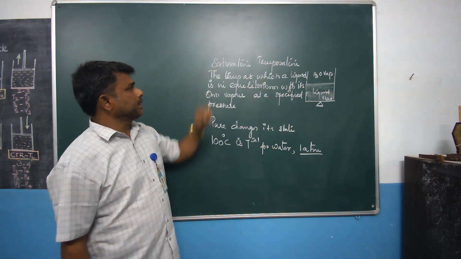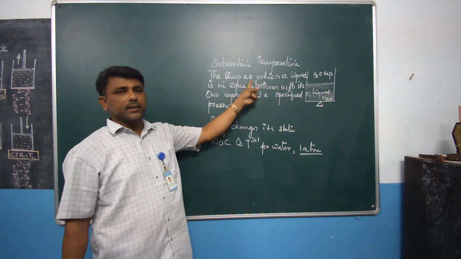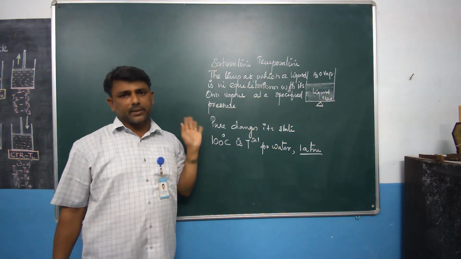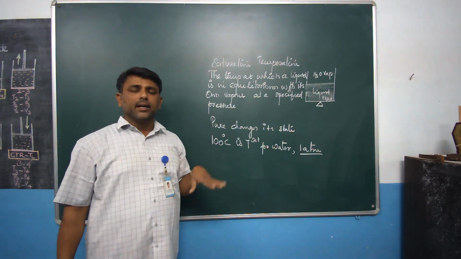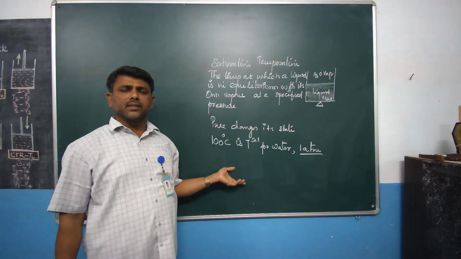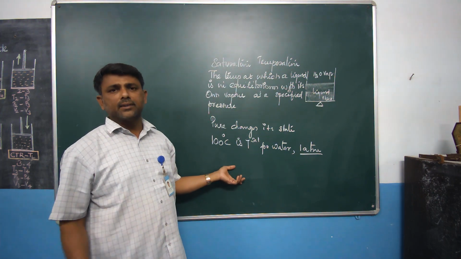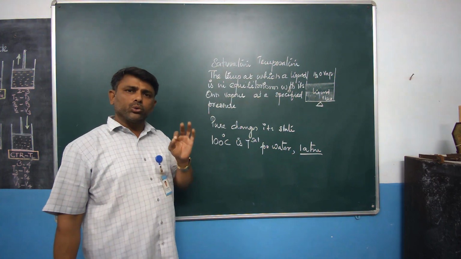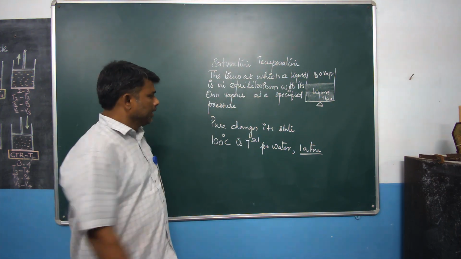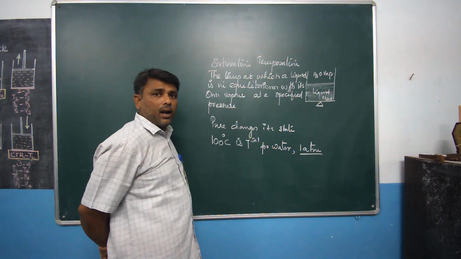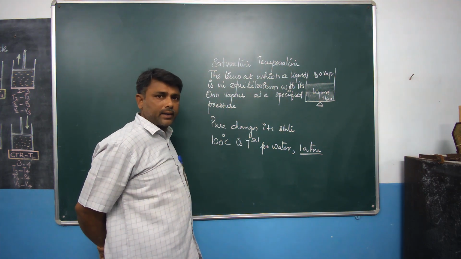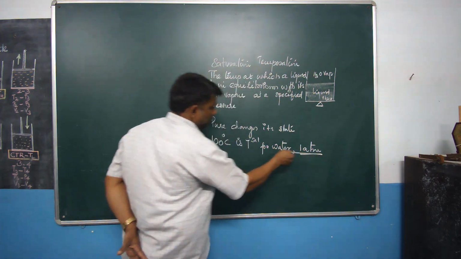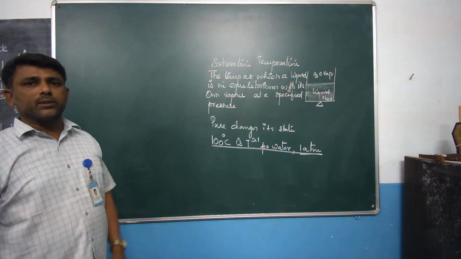Clear? So, saturation temperature means the temperature at which a liquid is in equilibrium with its own vapor at a specified pressure. Or I can say that at that temperature, a pure substance can change its state. That means the substance starts to boil at that temperature. In all cases, you should specify the pressure. For example, water starts to boil at 100 degrees Celsius, subject to the condition that the pressure is 1 atmosphere. So, now I think you are clear about the saturation temperature.